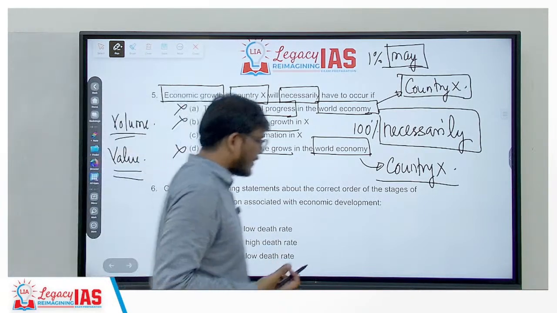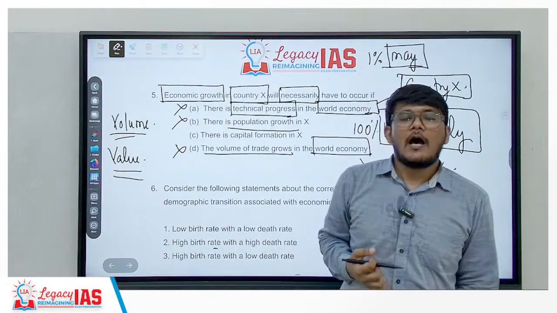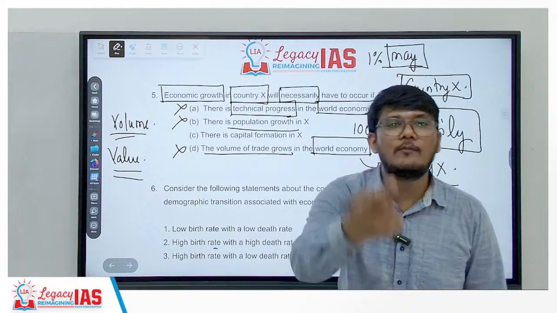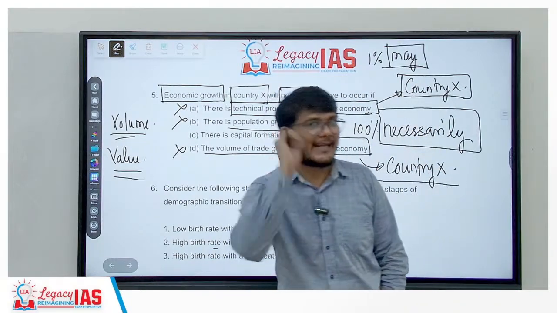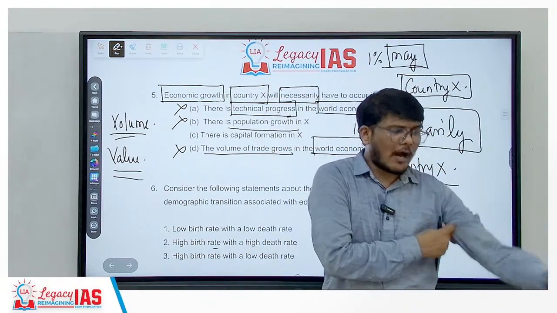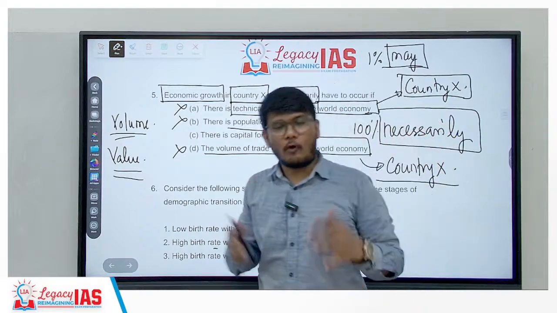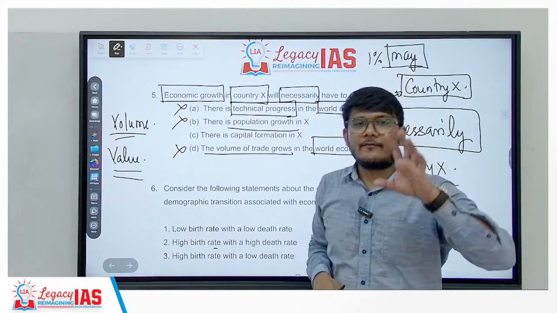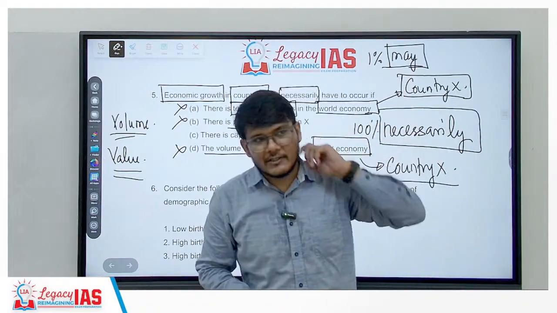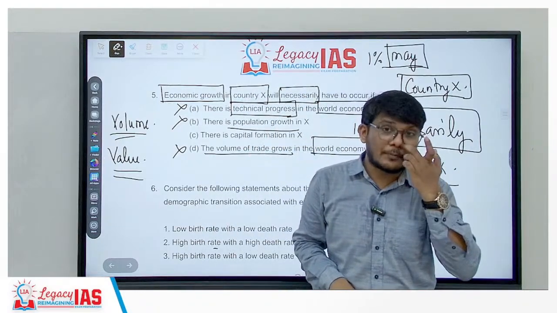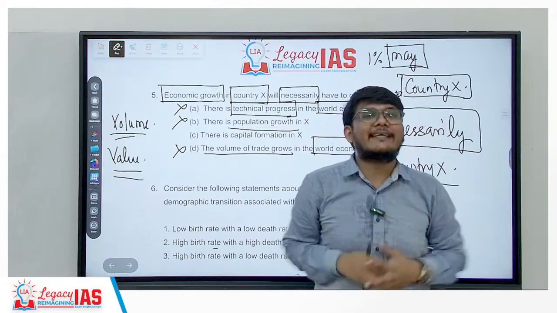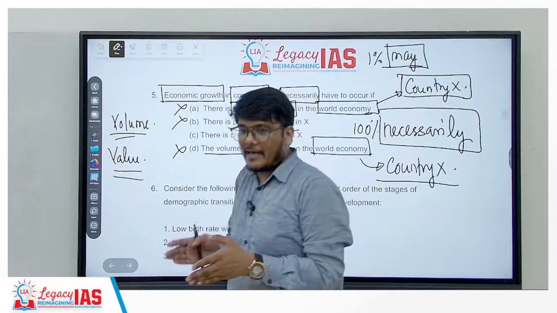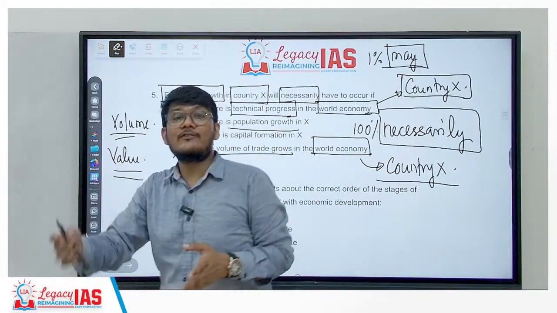Just take an example. For example, you go out shopping, you buy 10 shirts. So the volume of your shopping is 10. I go out, I buy one diamond necklace. Volume of my shopping is 1. Each of your shirts was worth 1,000 rupees. So 10 shirts of 1,000 rupees gives you 10,000 rupees value. Your volume was 10 shirts, your value is 10,000. My volume was just one diamond necklace, but the value is, let's say, 10 lakhs.